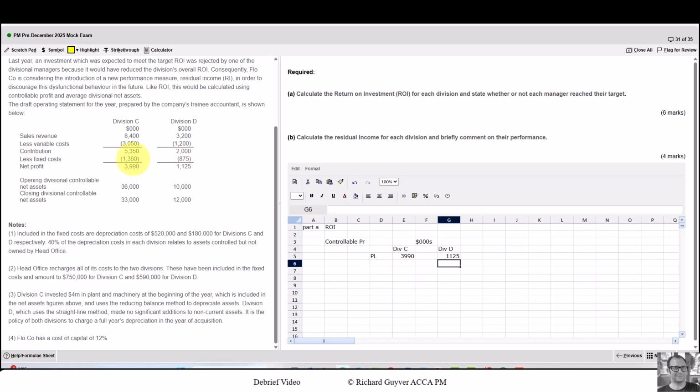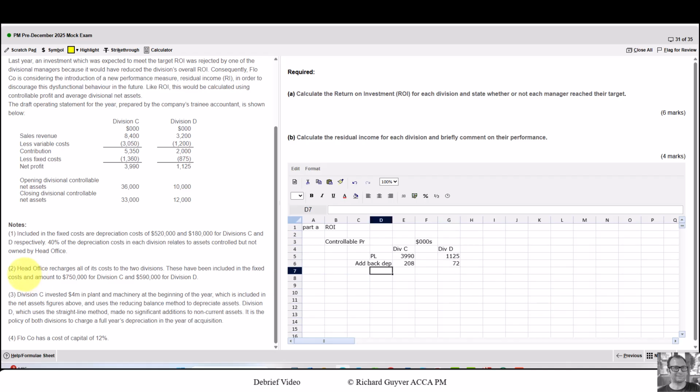And it now talks about these fixed costs in note 1, and that includes depreciation of 520 for C and 180 for D, and 40% of those costs in each division relates to assets controlled but not owned by head office. So now we're going to add back depreciation. Depreciation for division C is 520,000. 60% is controlled by the division and 40% isn't, so multiplied by 40%. And similarly for division D, we have 180,000, once again multiplied by 0.4.